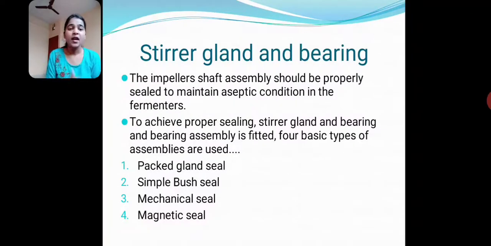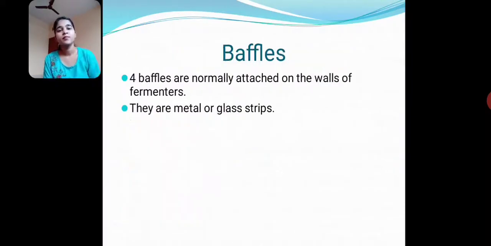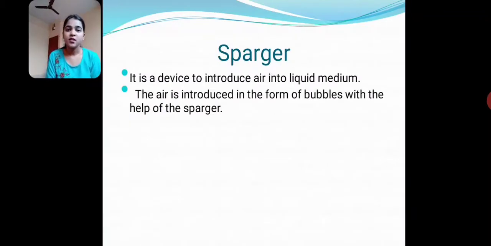Next, stirrer gland and bearing. The impeller shaft assembly should be properly sealed to maintain aseptic condition in the fermenter. There are four basic types of assemblies used: packed gland seal, simple bush seal, mechanical seal and magnetic seal. Next, baffles. Four baffles are normally attached to the walls of fermenters. They are metal or glass strips. Next, sparger. It is a device to introduce air into the liquid medium. The air is introduced in the form of bubbles with the help of the sparger.